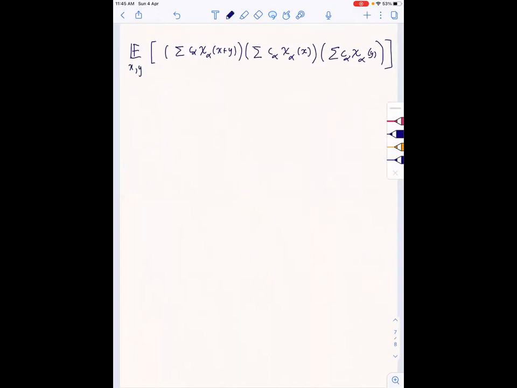Since the cross terms go away, this is precisely the expectation over x, y of the summation of c alpha cubed times chi alpha of x plus y. I'm just taking the same term from each bracket because that's all that survives.